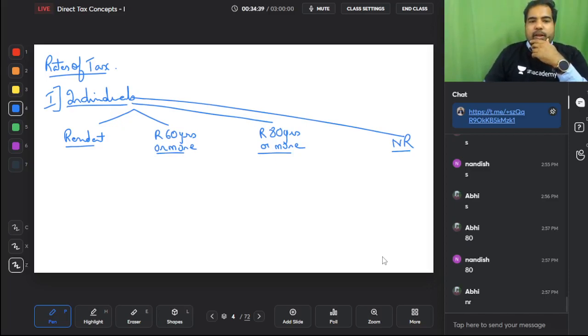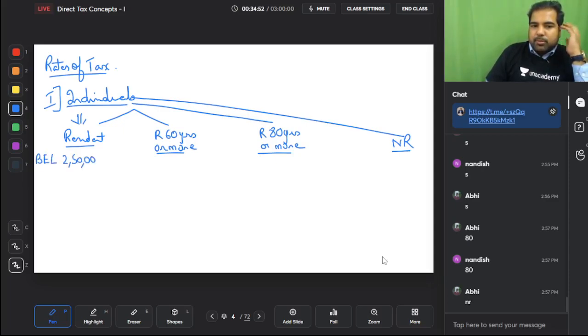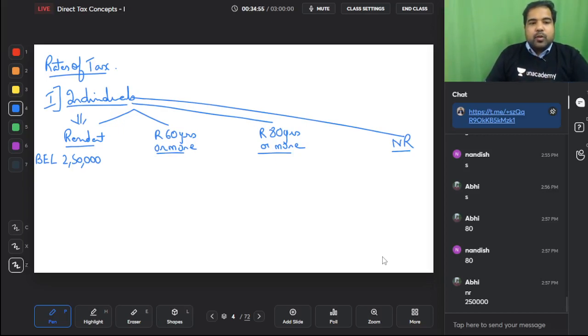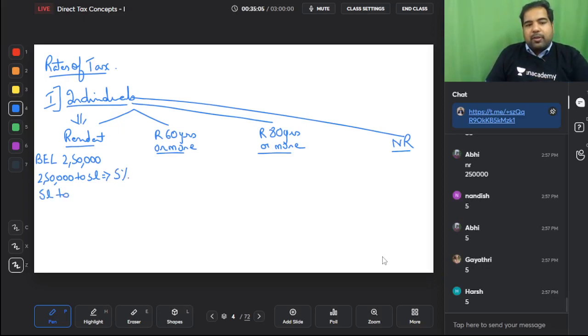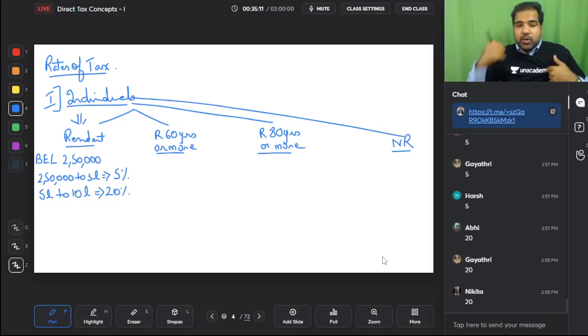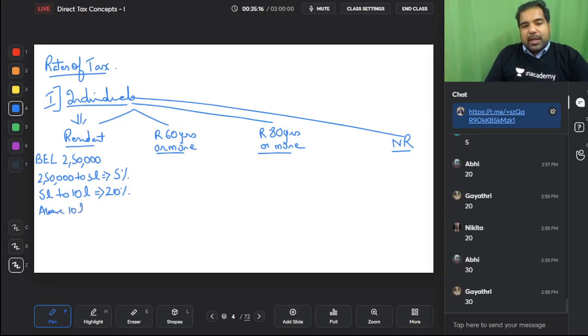Okay. Now, every resident or every individual, first let's focus on this guy, will have a basic exemption limit of 2,50,000. That means up to 2,50,000 it will be nil. Above 2,50,000 to 5 lakhs, you will be taxed at 5%. From 5 lakh to 10 lakh, you will be taxed at 20%, which is a big jump, guys. From 5 to straight 20%, it's a big jump. And from above 10 lakh, you will be taxed at 30%.